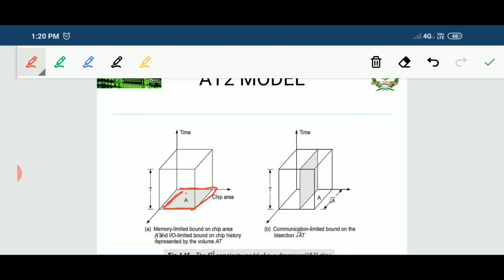Now, the complexity of information, how it will deal, that is given by the time. That means the time complexity is in the upward or vertical direction. Try to see this. Whereas the area, whatever is there in 2 dimensions, x and y, this area gives you the memory related issue. And the next model I shall discuss later.